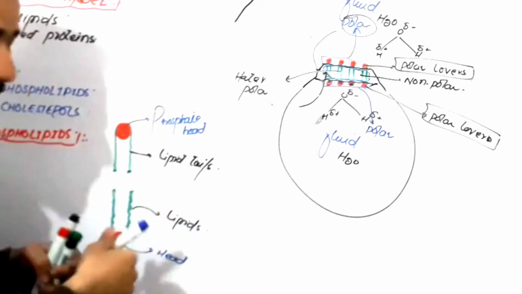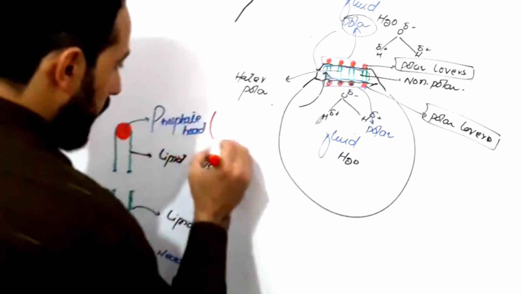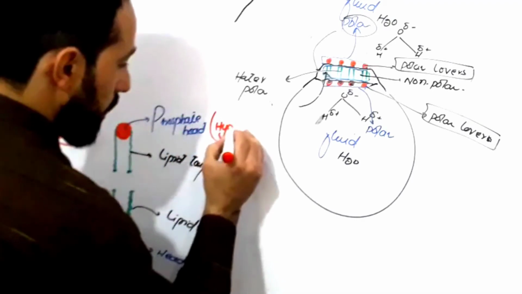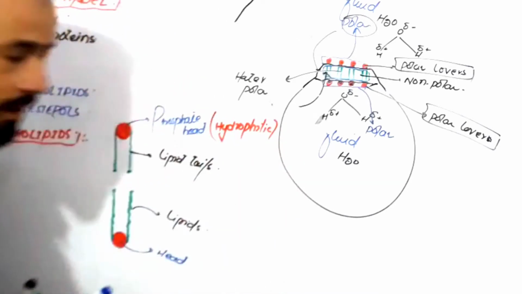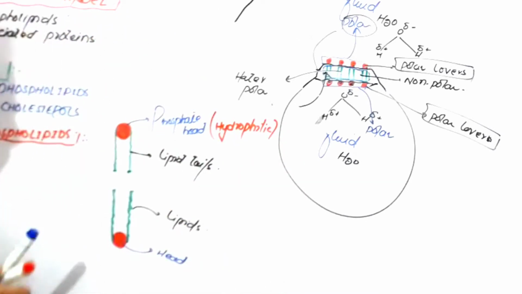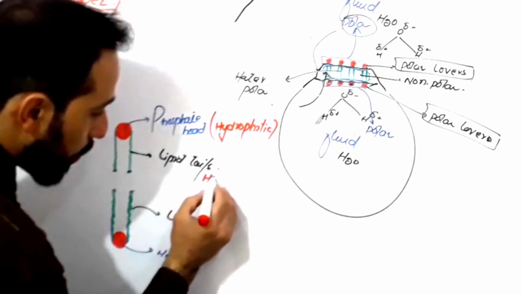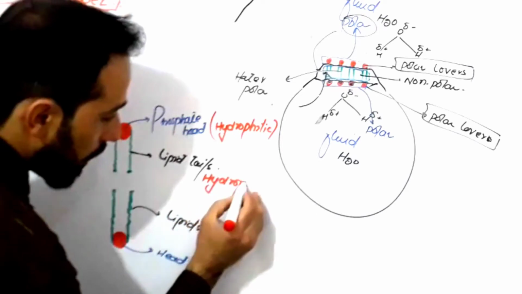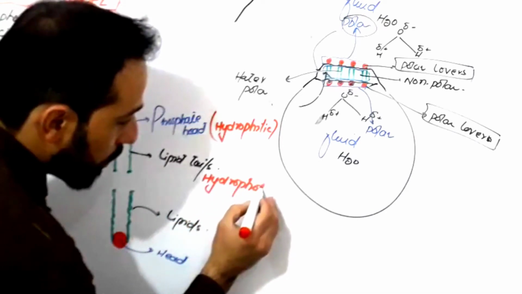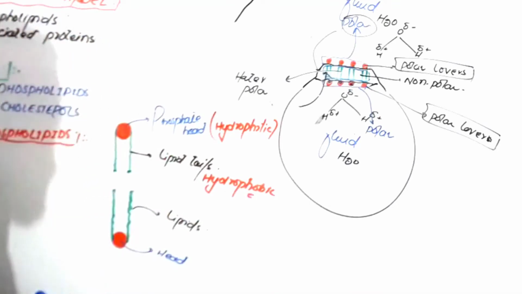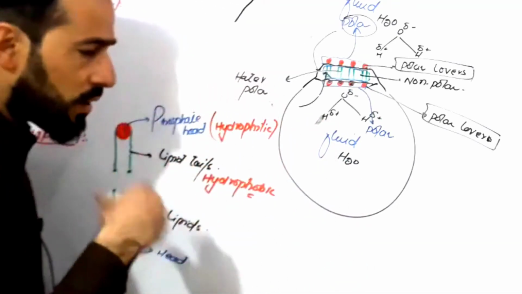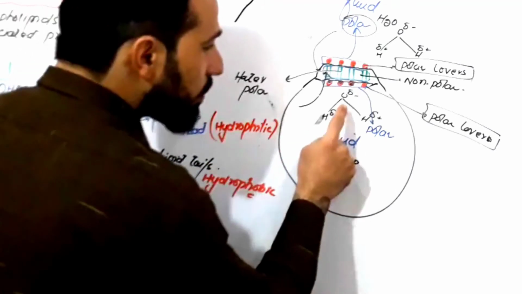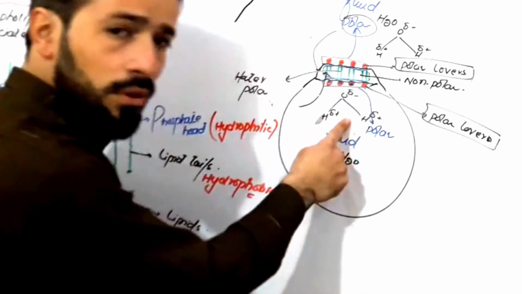The phosphate end is hydrophilic. They love water. Hydrophilic. And this lipid end is totally hydrophobic. Hydrophobic. They don't love polar substances. They don't love water, as they don't love fluid. They don't like fluid, as the fluids which are present outside and inside are polar.